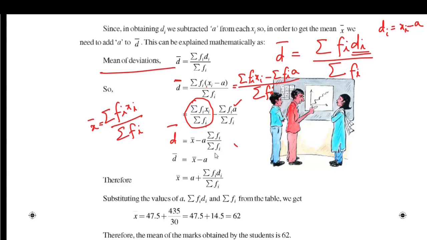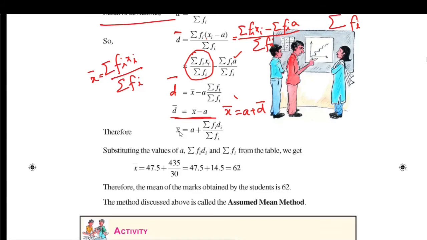Sigma fi by sigma fi is 1. So d bar is equal to x bar minus a. From this we can take x bar as a plus d bar. Therefore x bar is equal to a plus sigma fi di by sigma fi.